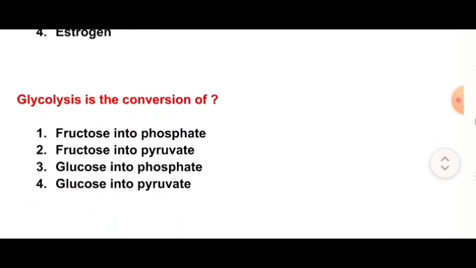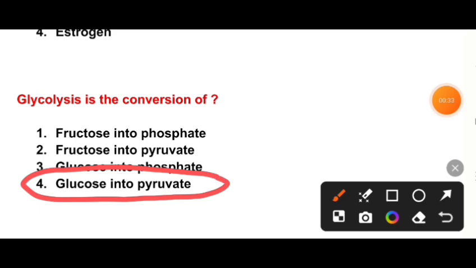Next question is, glycolysis is the conversion of fructose into phosphate, fructose into pyruvate, glucose into phosphate, glucose into pyruvate. So the correct option is option D, glucose into pyruvate. Glycolysis is the conversion of glucose into pyruvate.